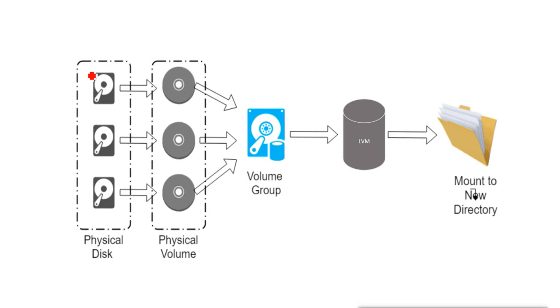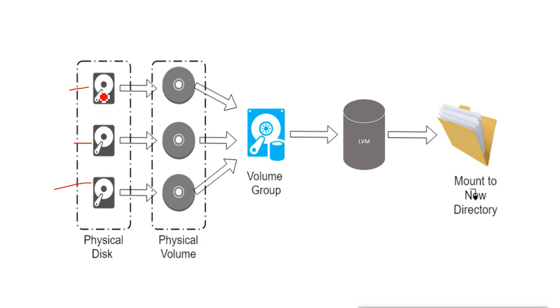But if you have multiple disks, like I have here 1, 2, 3, first you have to create partitions from those disks, the ones you want to use for LVM. Whether it is multiple disks or even a single disk, it does not matter.